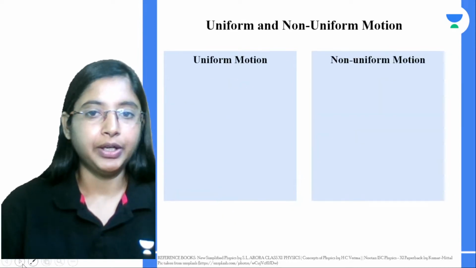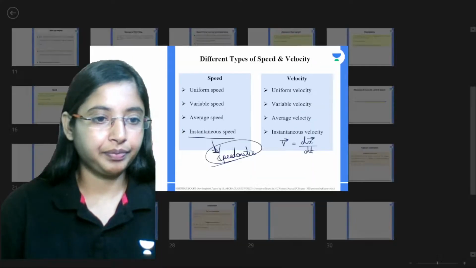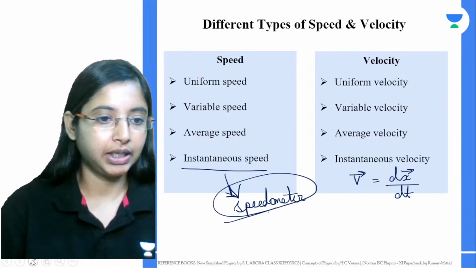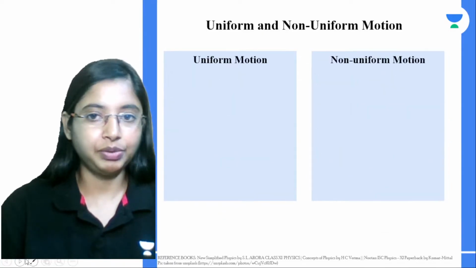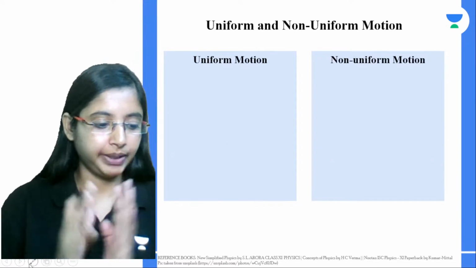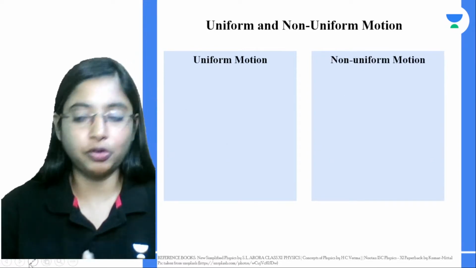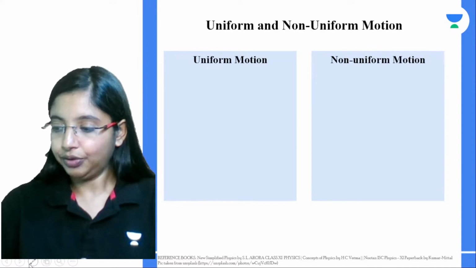Right, so let's carry on from here. This far we have done, so let's begin. What is uniform motion?